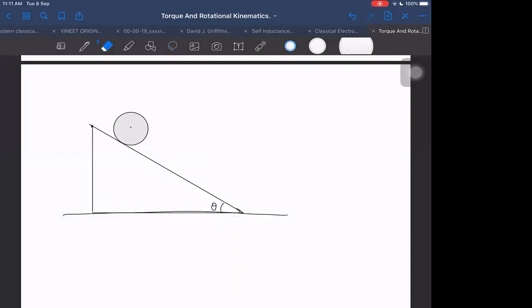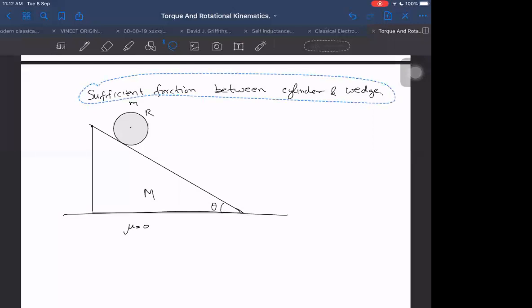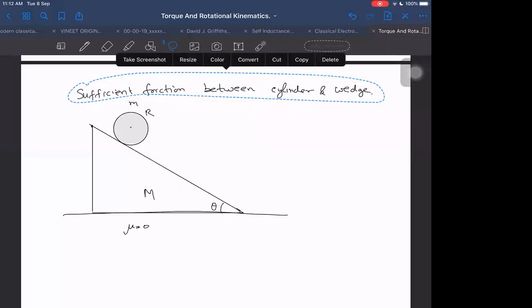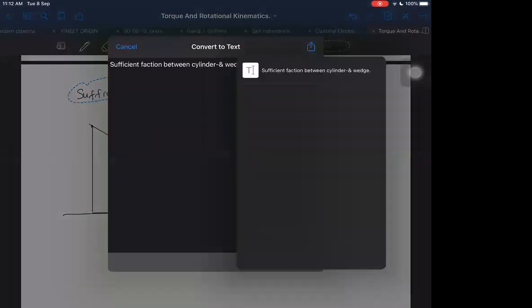Right. So let the mass be m, radius r, wedge mass capital M, angle theta. The surface under the wedge is frictionless, but between the cylinder and the wedge there is sufficient friction. The wedge is on a frictionless surface. So let us see what we want to find out.